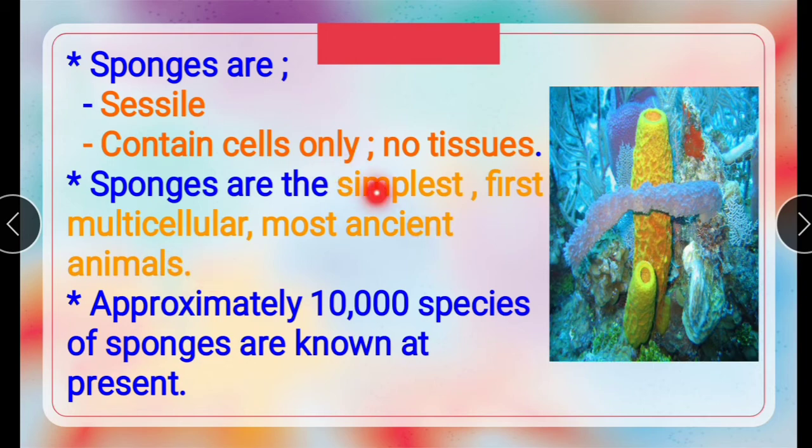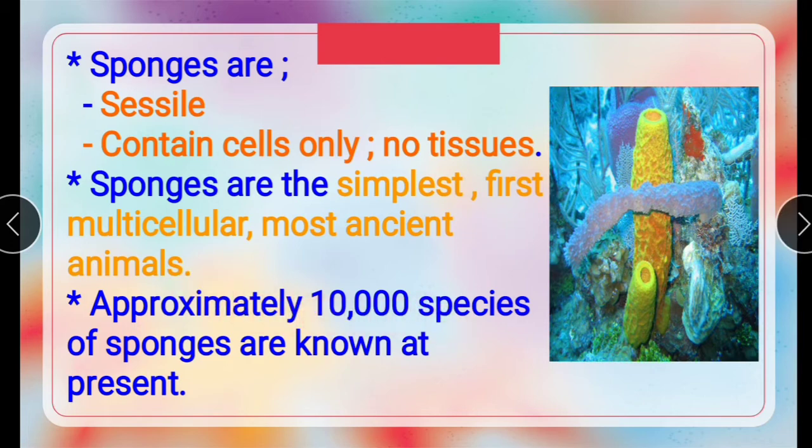See here, these are the simplest. And first multicellular, nothing but these have a number of cells, so we call them multicellular. And most ancient animals, these are nowadays among the most endangered animals. Approximately 10,000 species of sponges are known at present.